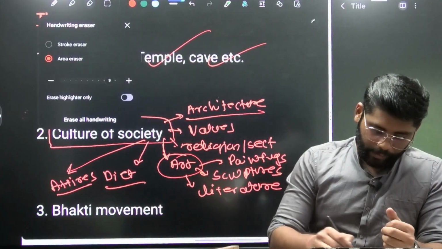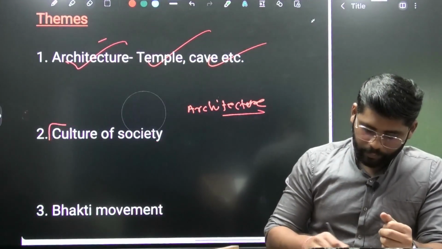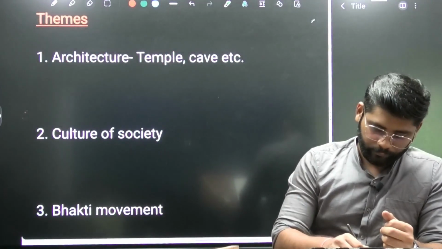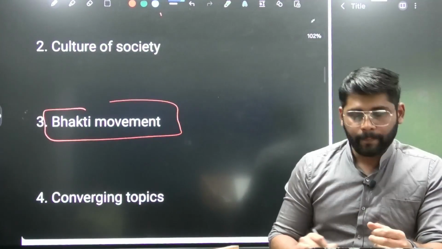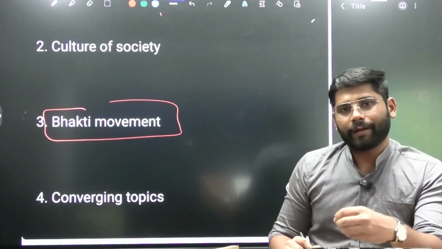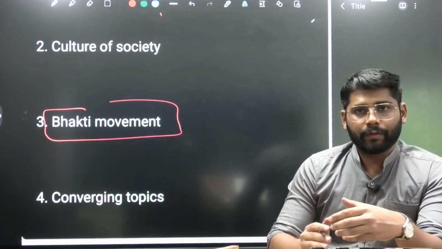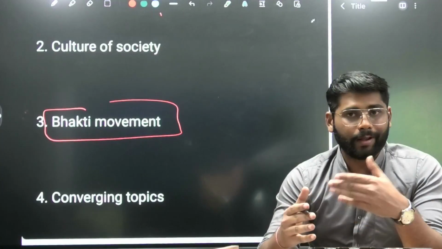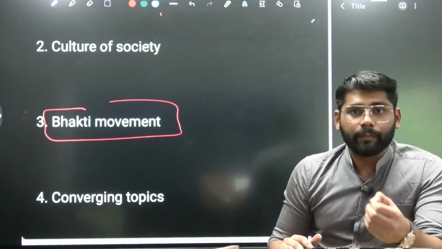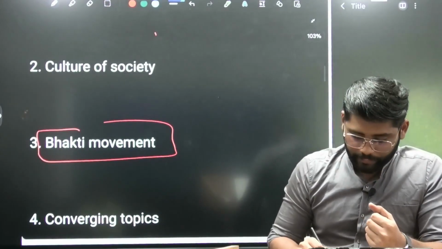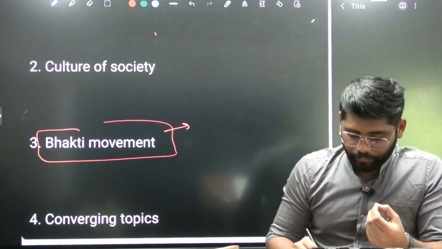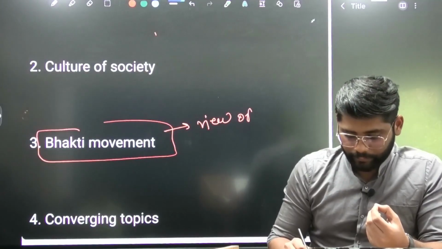So after this, the next recurring theme is the Bhakti movement. So here we'll take the Bhakti movement as one standard point, and then UPSC might ask a question on the Bhakti movement as a whole, or they may ask on any particular Bhakti saint. But we'll be preparing some standard approach. We'll see what was the actual view of that Bhakti saint.